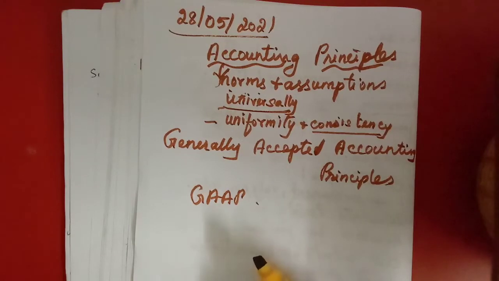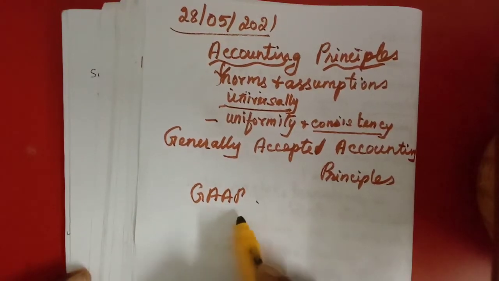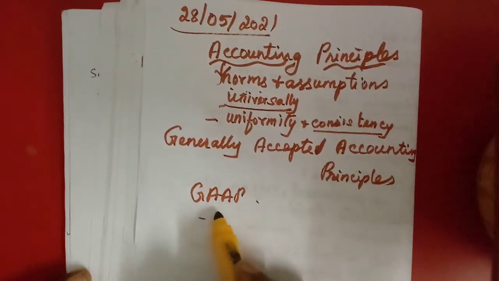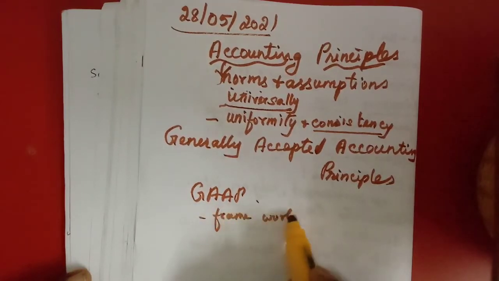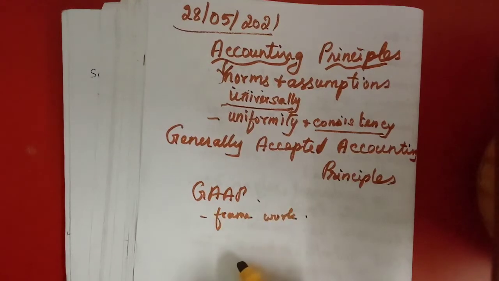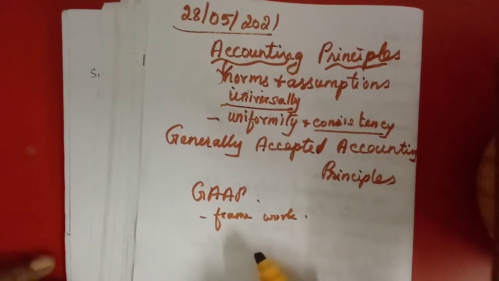We can say these principles give a type of framework. To frame a photo, we will have the framework, isn't it, the outer part. Or we can say the skeleton is the framework, in which our body has been built. So that is the fundamental thing.